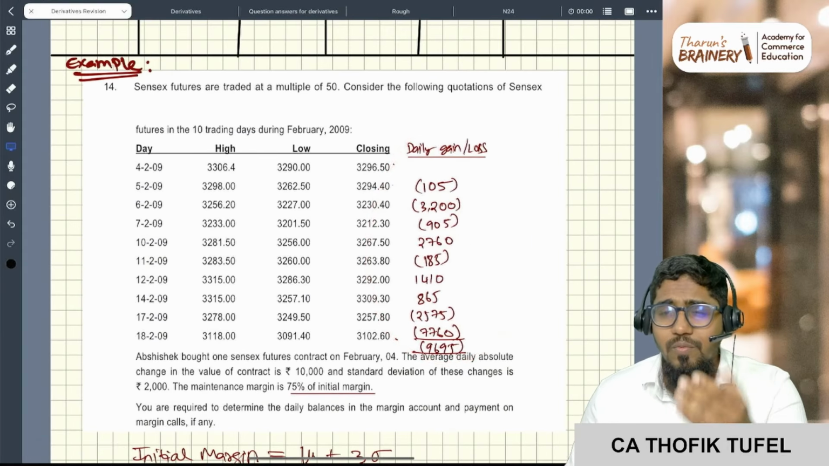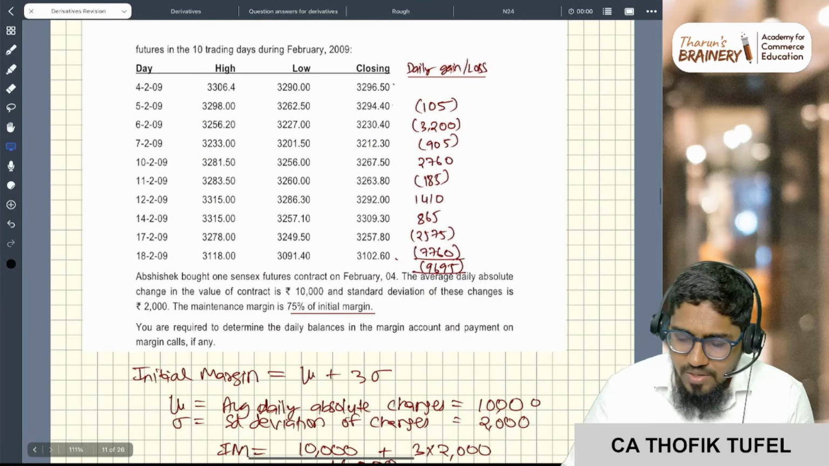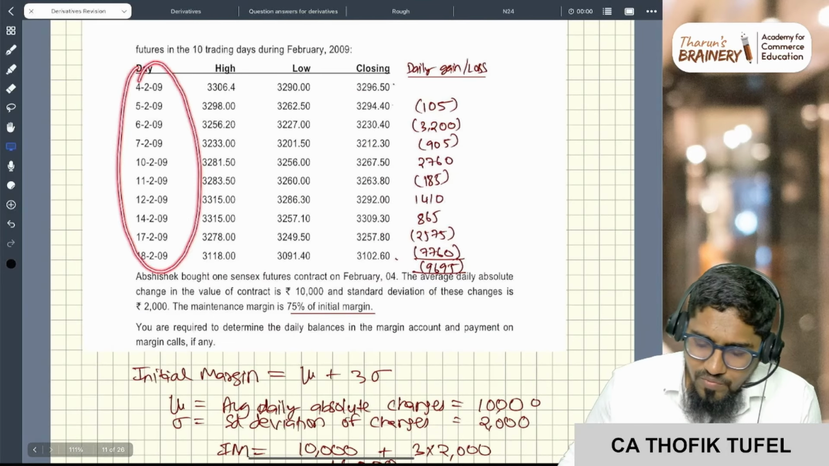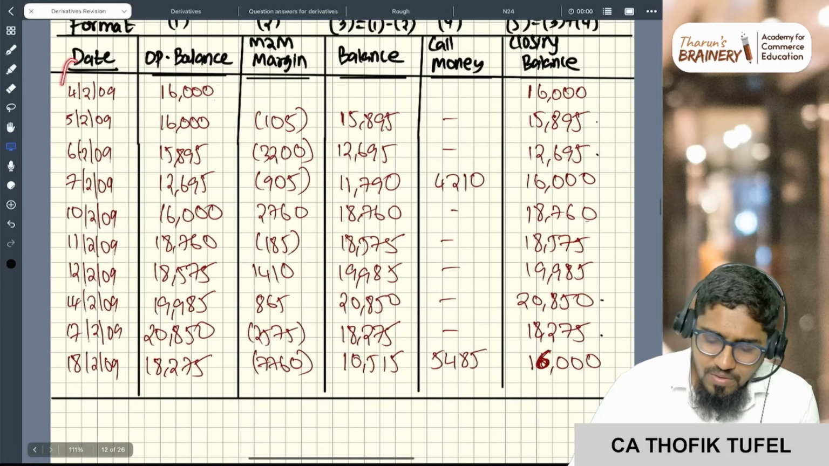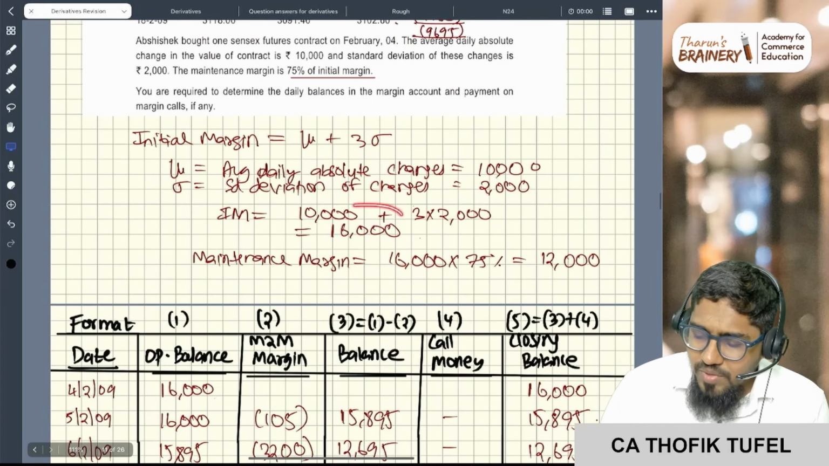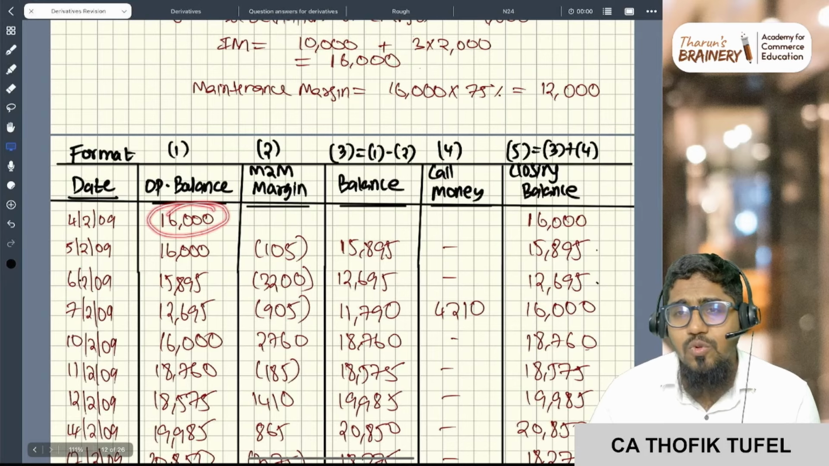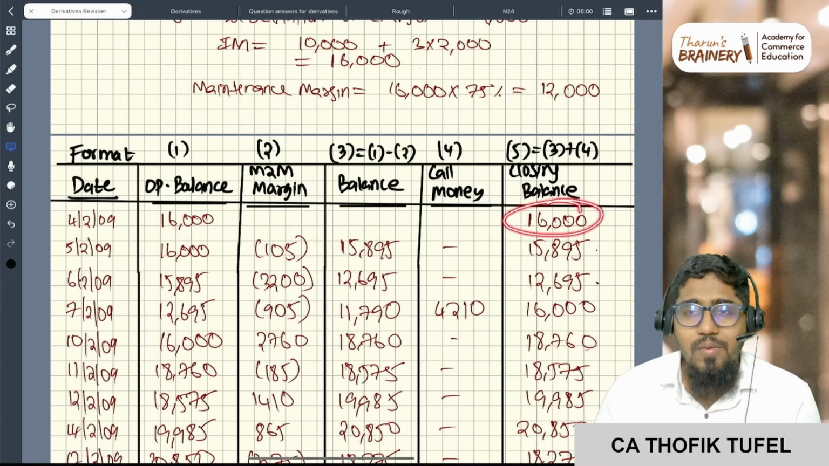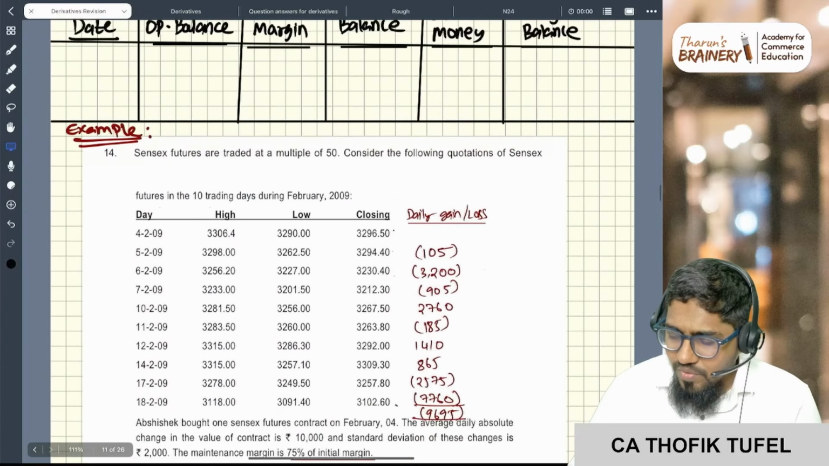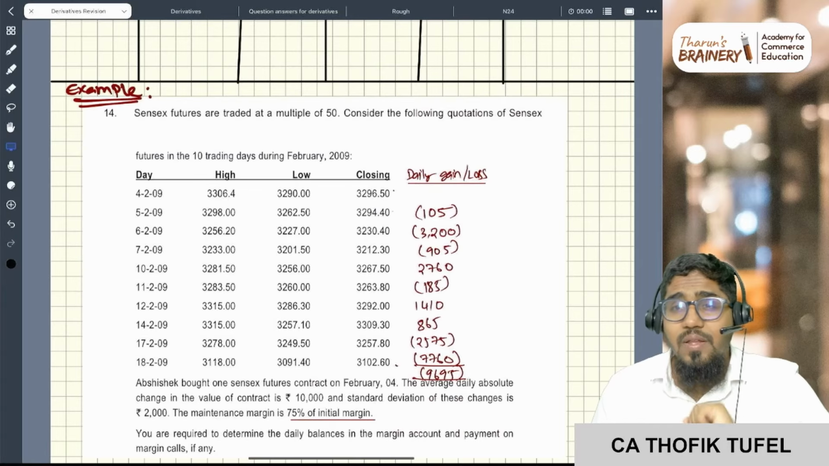Now we just need to calculate. Follow this format. Write all the dates here: 4, 5, 6, 7. First, initial margin will be the opening balance. First day you are putting initial margin as the opening balance, so this will be the closing balance. Nothing happened. First day no profit or loss, because today only you are entering into the contract. Fourth day end only you are entering into the contract.